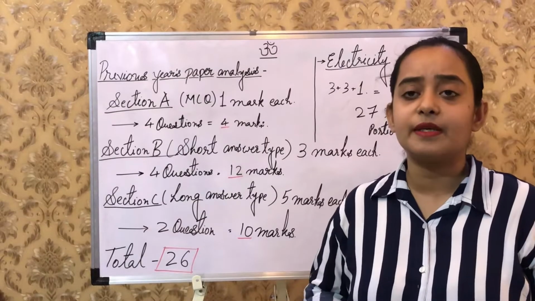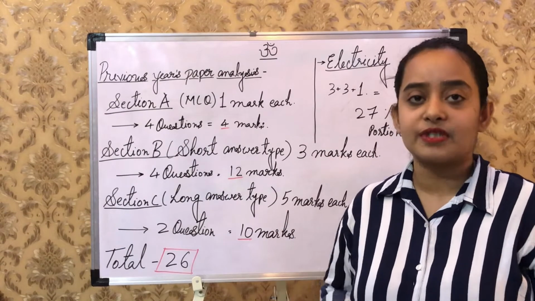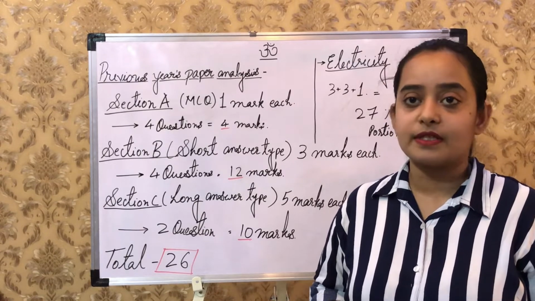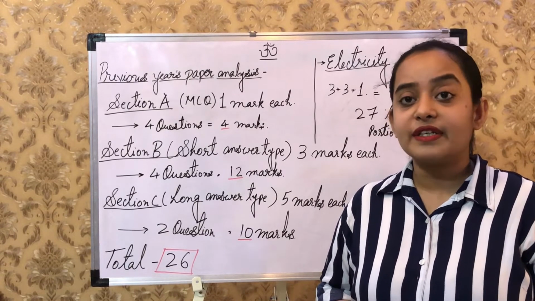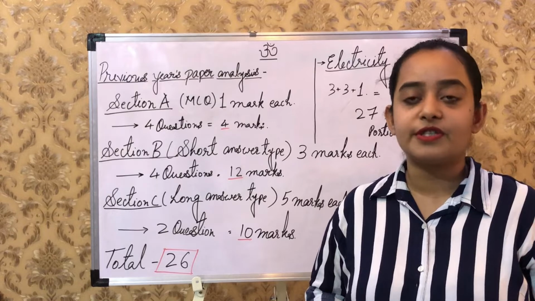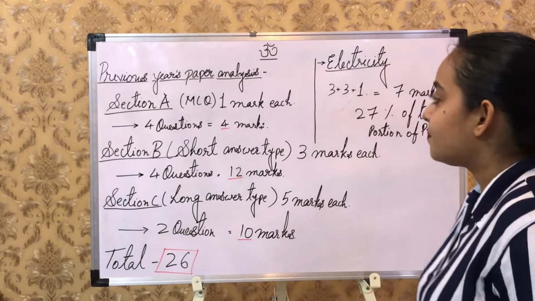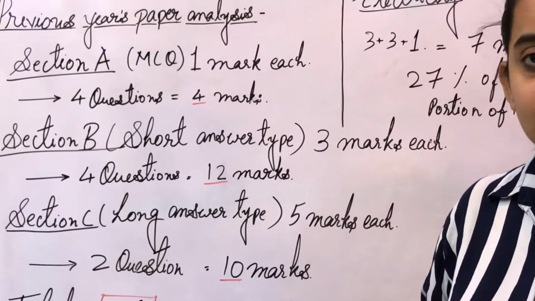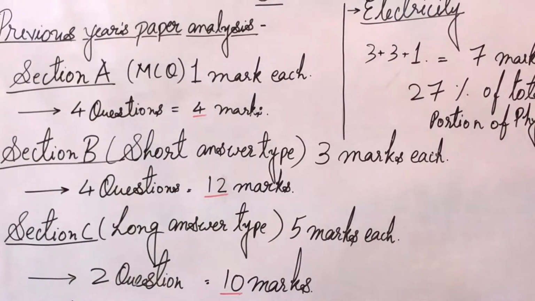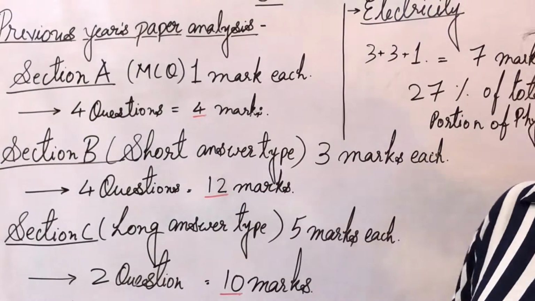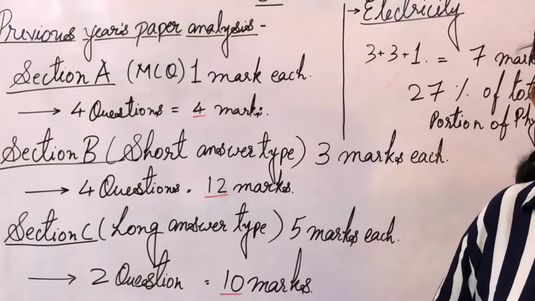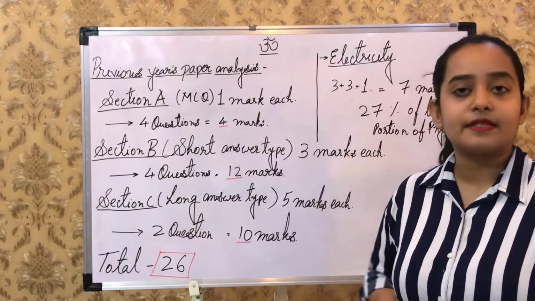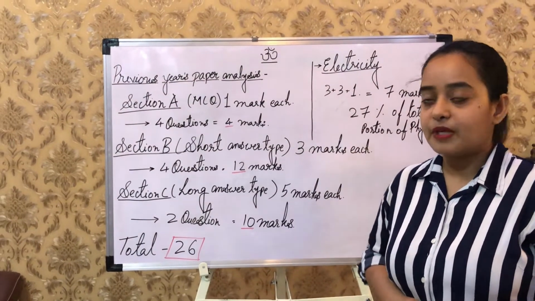Of the 80 marks allotted to science, almost 26 to 30 marks are dedicated to physics. That makes about 33% of the complete syllabus. In section A, there are 4 questions of 4 marks dedicated to physics. In section B, you can find 12 marks dedicated to physics, and in section C, there are 10 marks for physics, which makes a total of 26. That was there in the previous year paper.